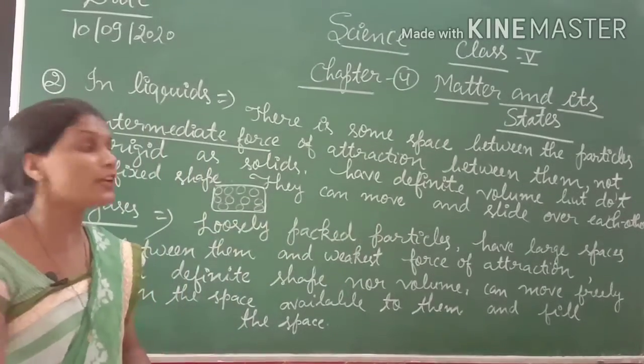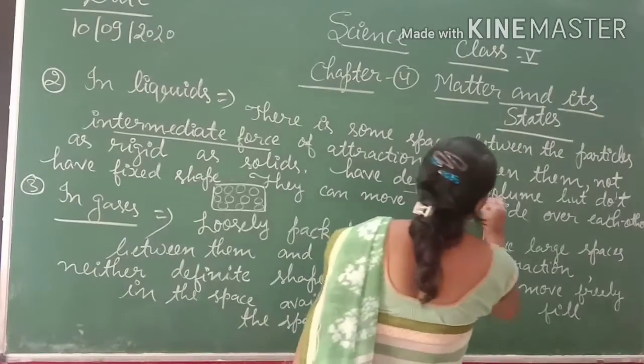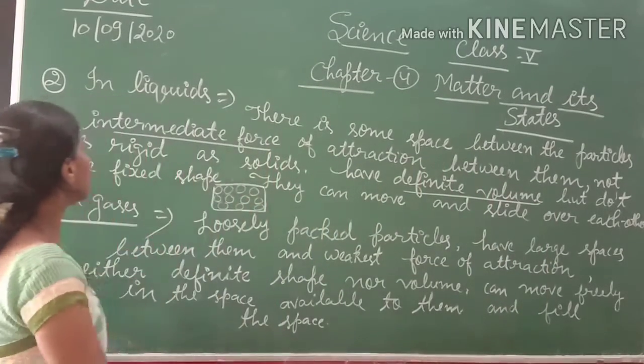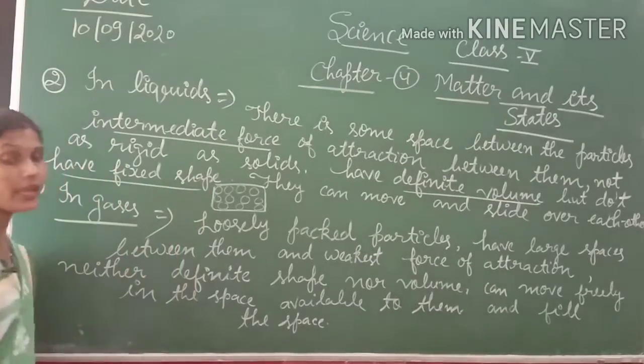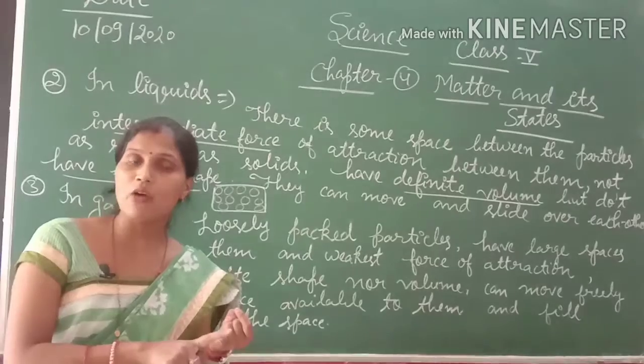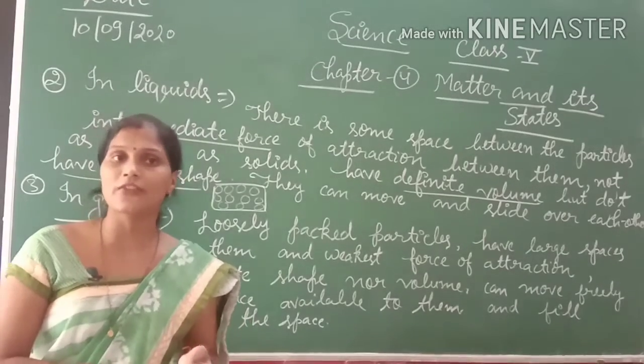In the case of liquid, it has definite volume but does not have a fixed shape. But in the case of solids, they have definite volume as well as definite shape.